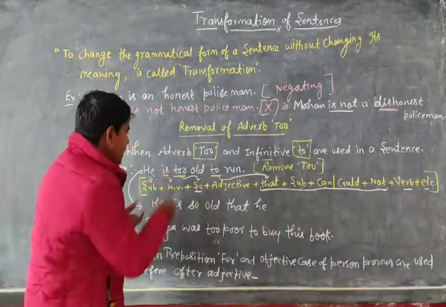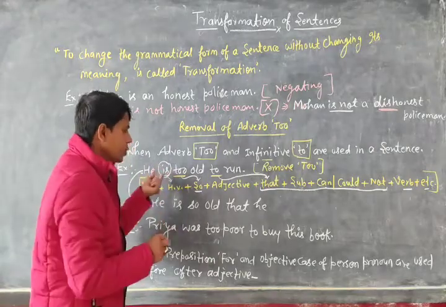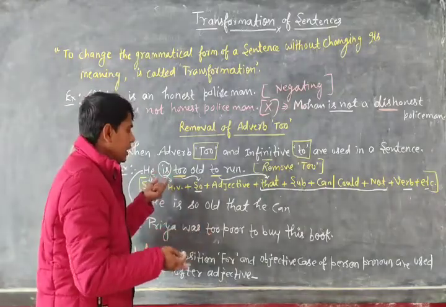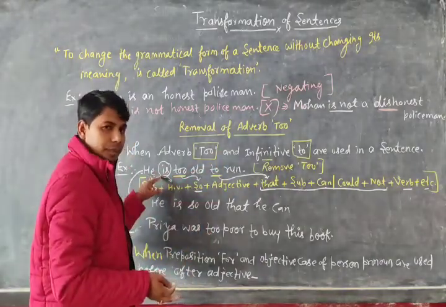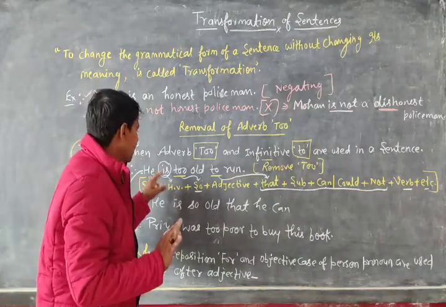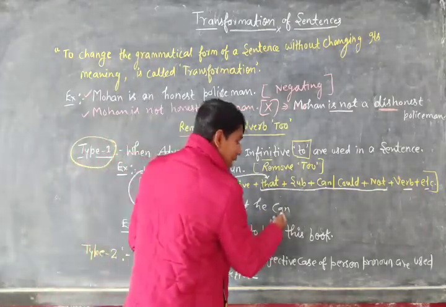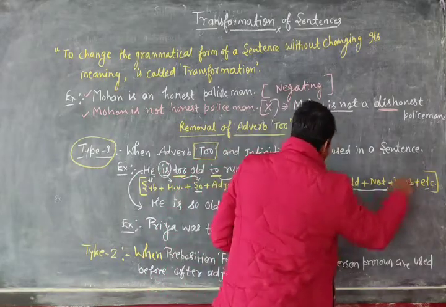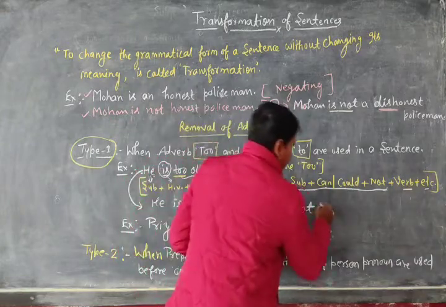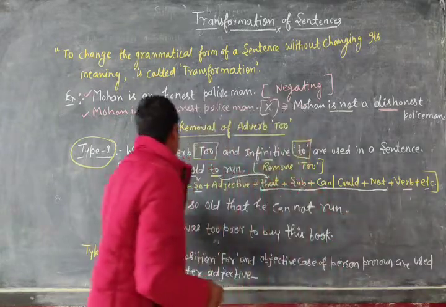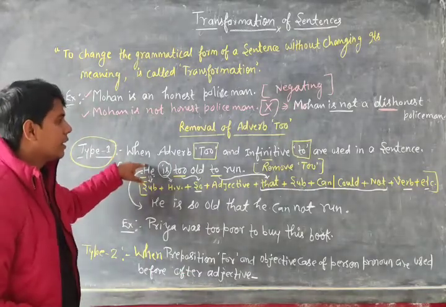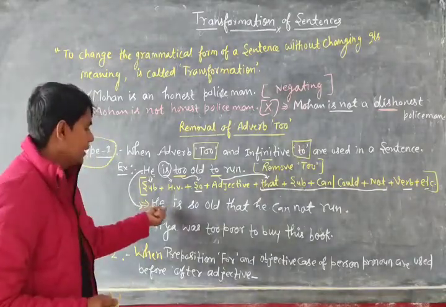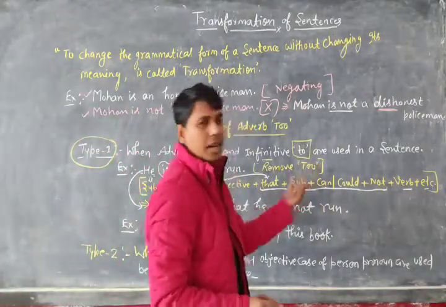So dear, if the sentence is in present tense, then we use can. If the sentence is in past tense, then we use could. So "is", we know, is used in present tense, so that is why we use can here, and after that we will use not. Then what is the verb? The verb given here is run. So we will transform the sentence by removing adverb to, and you will get this answer: he is so old that he cannot run.